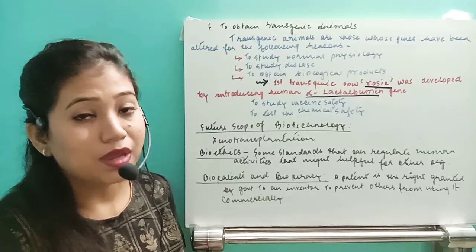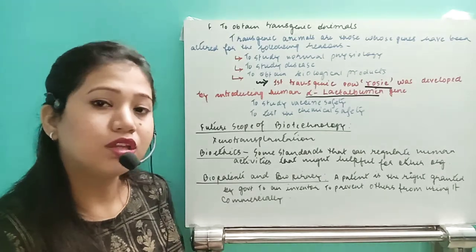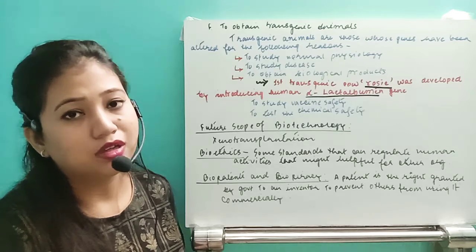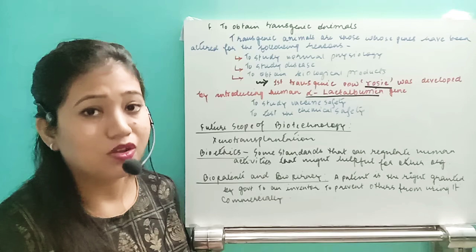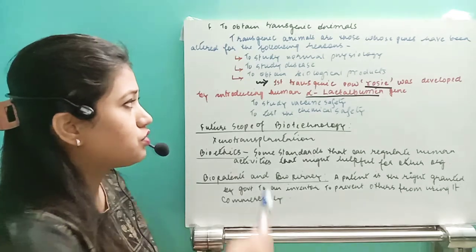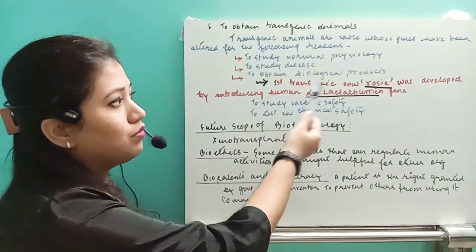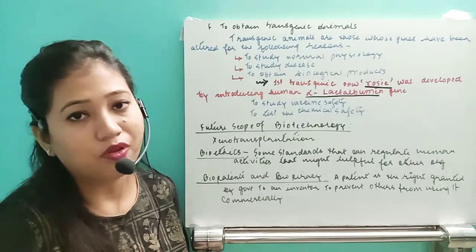So this milk can be a good alternative to human milk that can be given safely to infants. So this is one product, milk, we can get with the help of biotechnology.